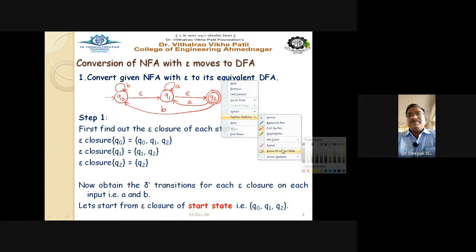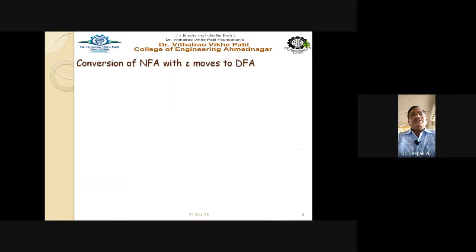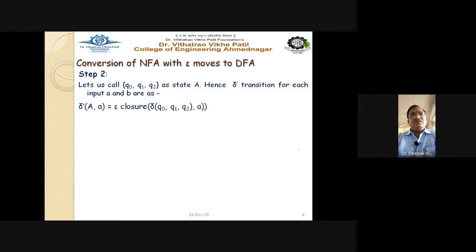So remember this. Next, step 2. Let us call Q0, Q1, Q2 by a simpler name, to avoid unnecessarily writing Q0, Q1, Q2 multiple times. Just rename it as capital A. There is no significance or rule involved here.